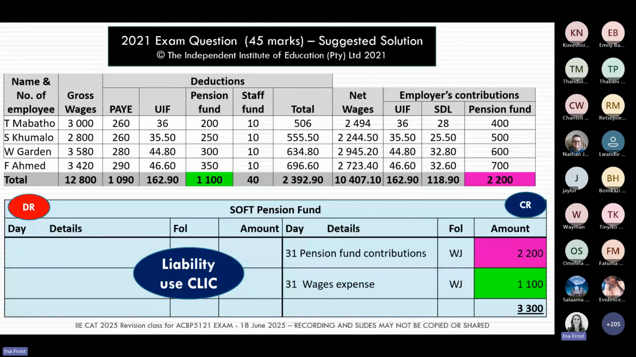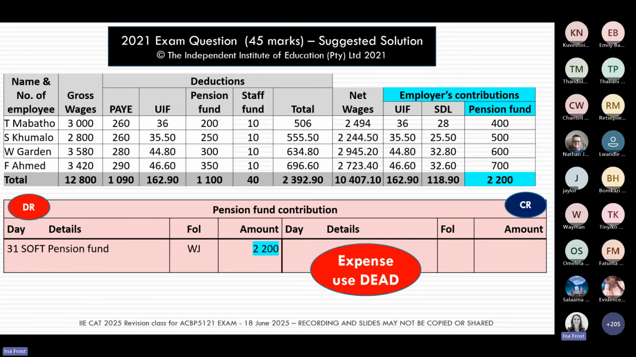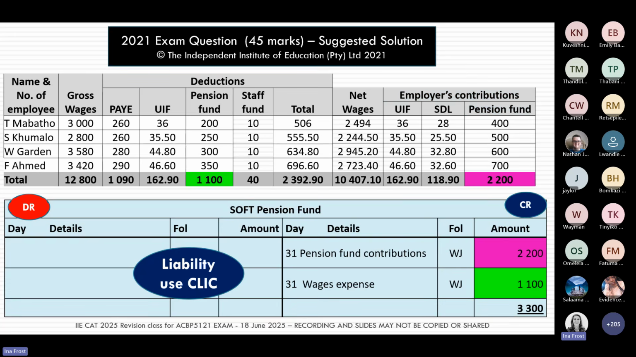So please make sure you see the difference. This one is the liability account, and the actual pension fund contribution, only the employer's part, that is your actual expense account. So please just make sure that you see which numbers to use in these two different accounts.